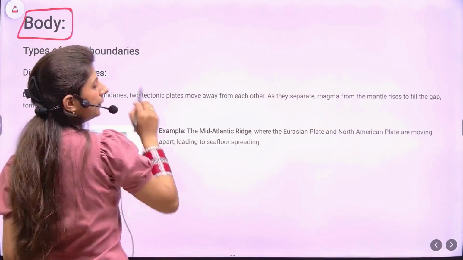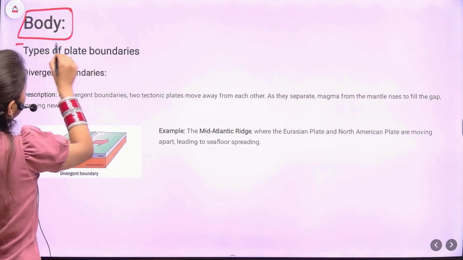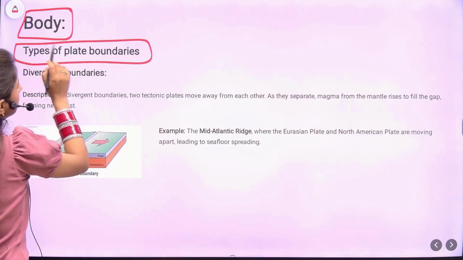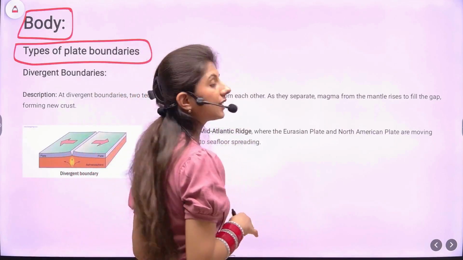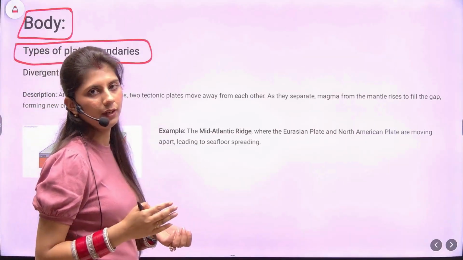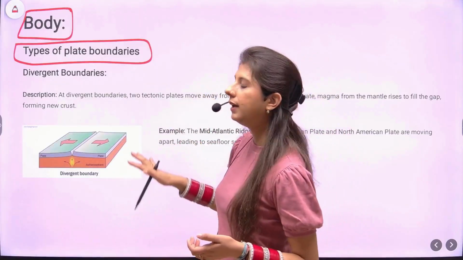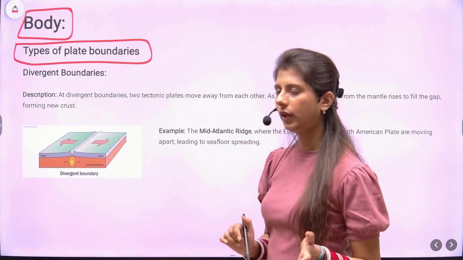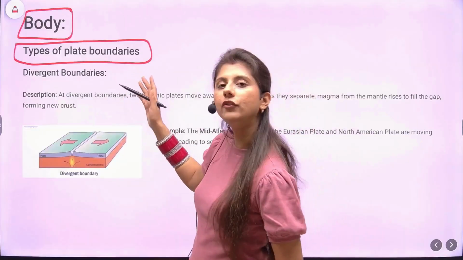Now, while starting with the body of the answer, what you need to do is write the major heading. This is the major heading over here. This needs to be as per the question demand, so that the meaning is conveyed clearly. Also, this needs to be self-explanatory. Self-explanatory means even if you are not looking at the content below, you still get the meaning that, okay, types of plate boundaries. We are going to write about types of plate boundaries.